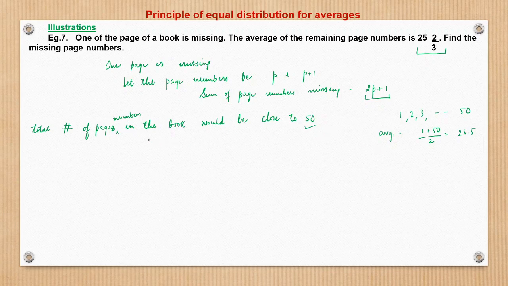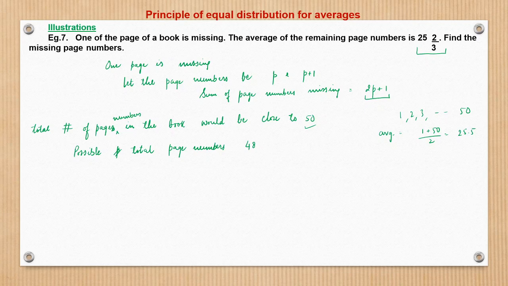What are the possible ones close to 50? Possible total page numbers would be either 50 or 48, because if I take one page, one side of the page would be page number 1, the other side would be page number 2.